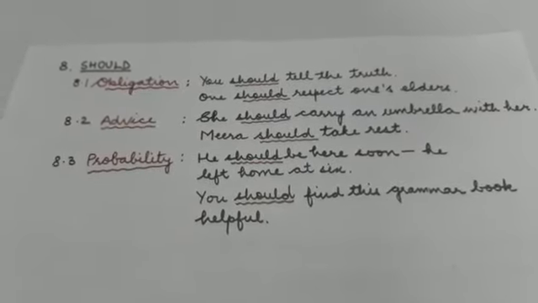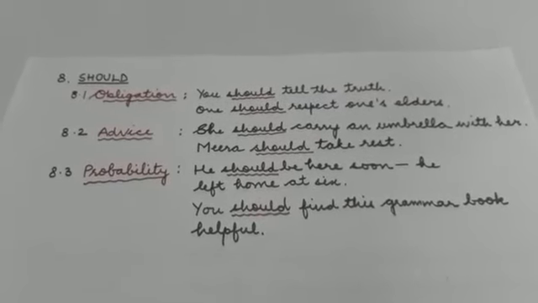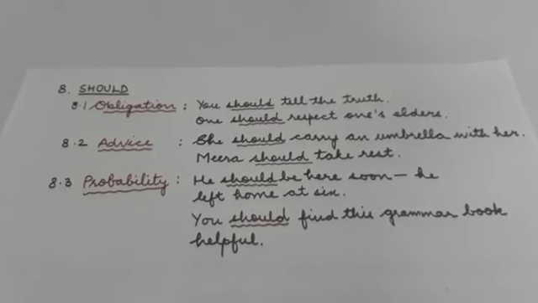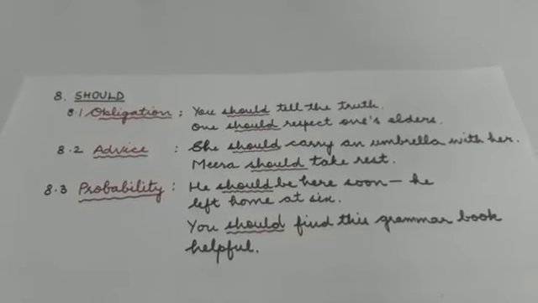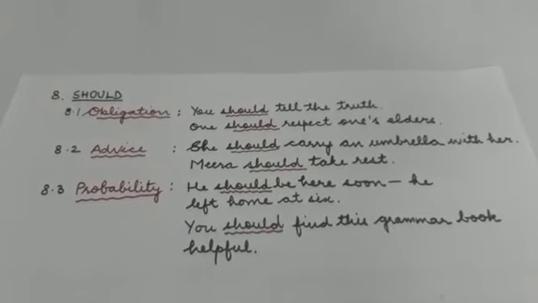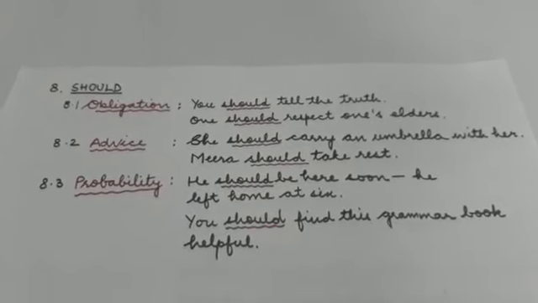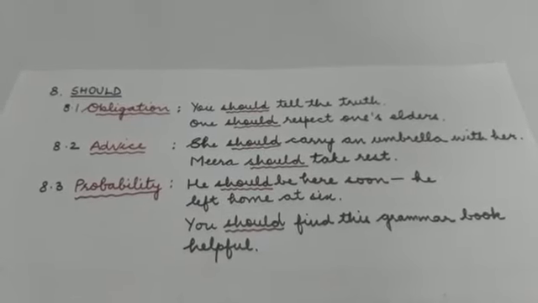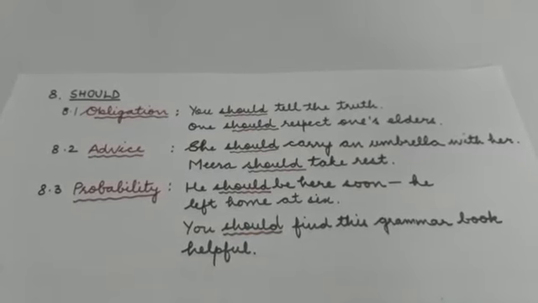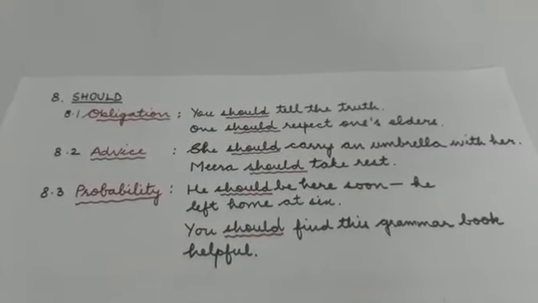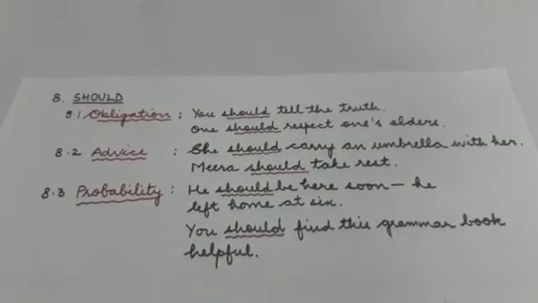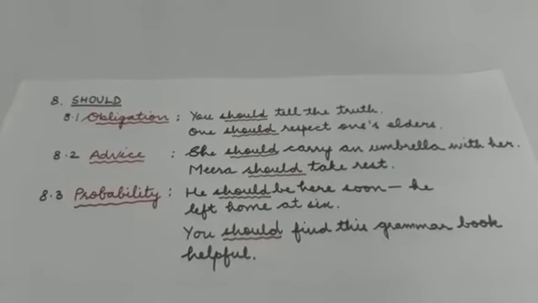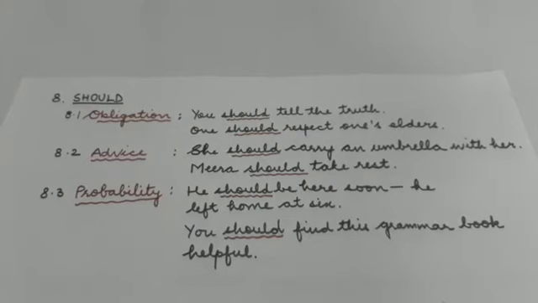Okay, now look at the eighth modal auxiliary, that is should. Now should is often used to talk about duty or obligation. It can also be used to say or ask what the correct or best thing to do is. Okay, let us have a look at the examples. You should tell the truth, or one should respect one's elders. Now obligation means it is your moral duty or your social obligation. So it is not compulsory, it's not a compulsion. It's up to you whether you want to do it or not, but you should do it because we consider it the correct or the best thing to do.